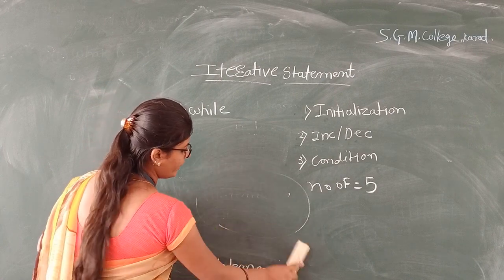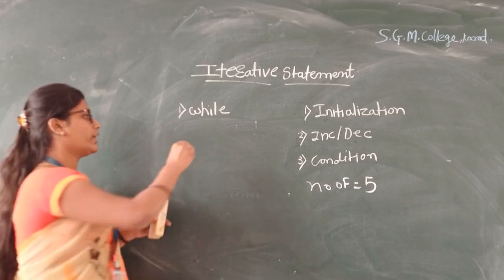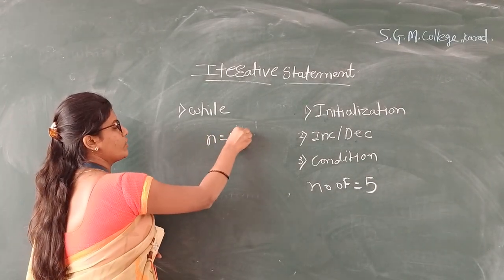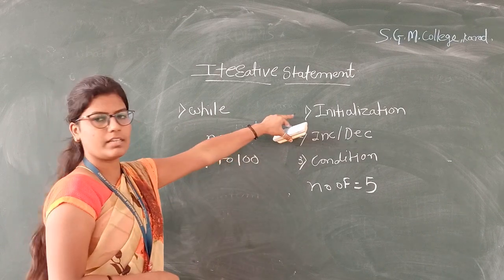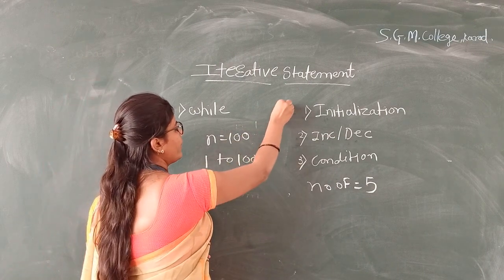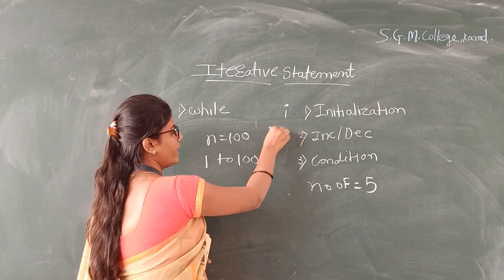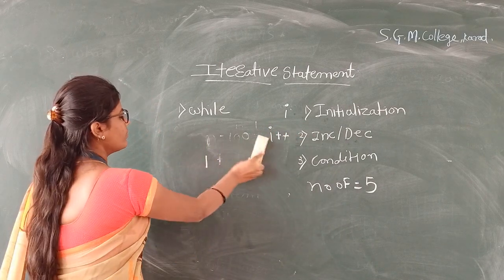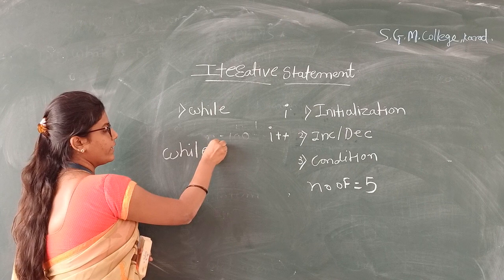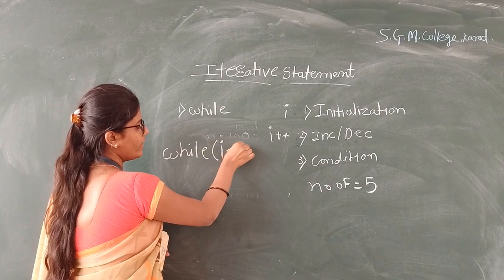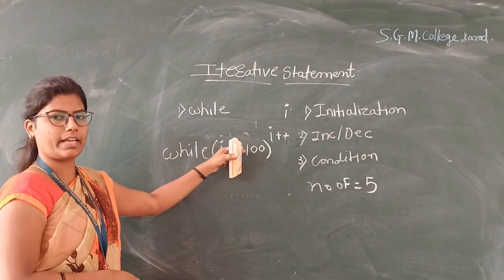Suppose I want to print n natural numbers. Here I take the value of n as 100, so I want to print the numbers 1 to 100. First point is initialization, so I take the variable I. Next point is increment or decrement, so here I take I plus plus. Our syntax is while, and in brackets I write I is less than or equal to 100. So here I print the natural numbers 1 to 100.